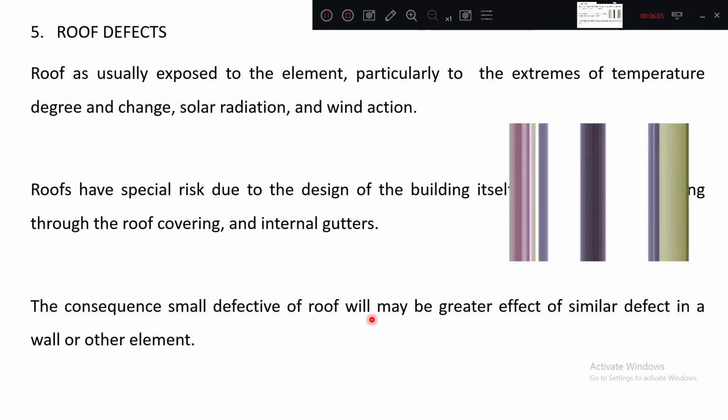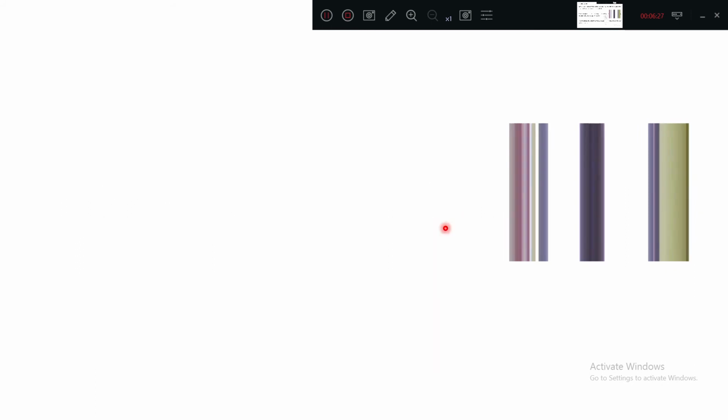The consequence of a small defect in a roof may have a greater effect than a similar defect in a wall or other part of the building. Means what? If the same crack of 5 mm is there on the wall and on the roof, then the effect on the roof is more. That is the meaning of this.